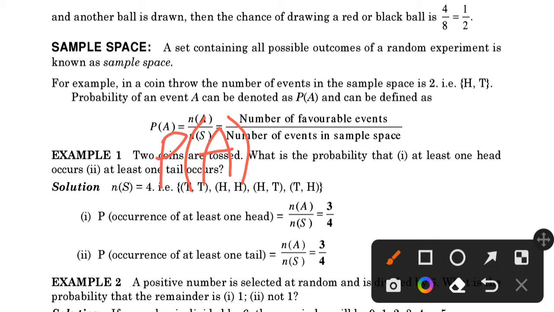So the formula is the number of favorable outcomes, denoted by N of A, over the number of events in the sample space, which is S. This formula will be used in the coming examples to solve probability problems. So P of A is equal to N of A over N of S, where N of A is the number of favorable events and N of S is the number of events in the sample space.